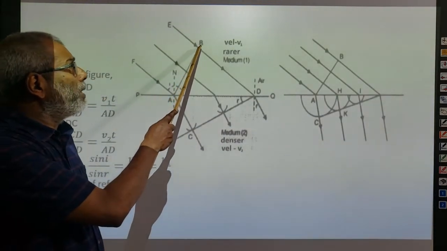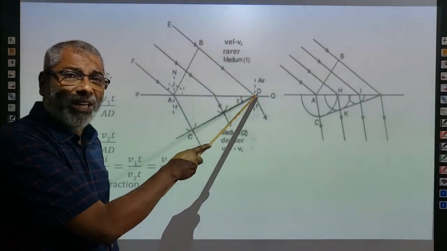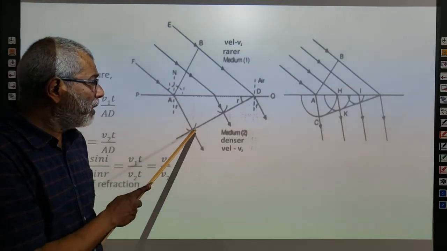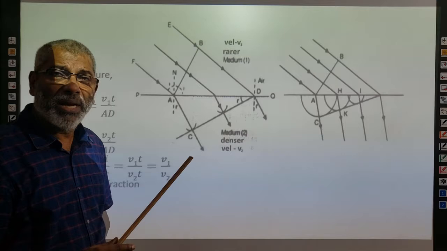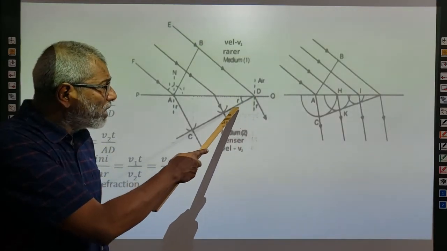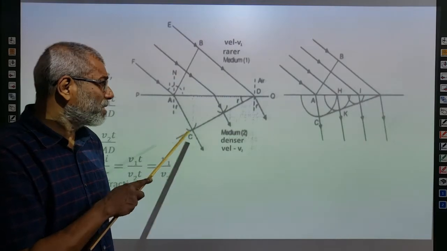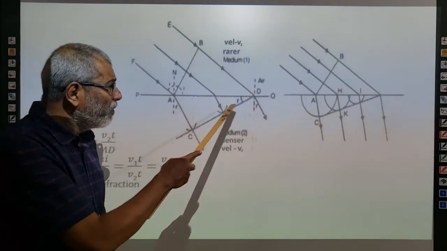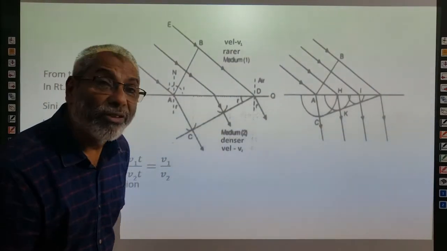Within the time when the secondary wavelets from B reach the point D, the secondary wavelets from A will reach the point C dash. See the secondary wavelets that are also shown here. A common envelope drawn to these refracted wavefronts, that surface CD, will be the new refracted wavefront.